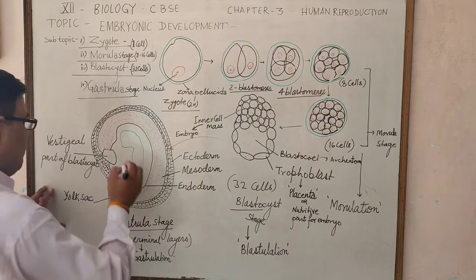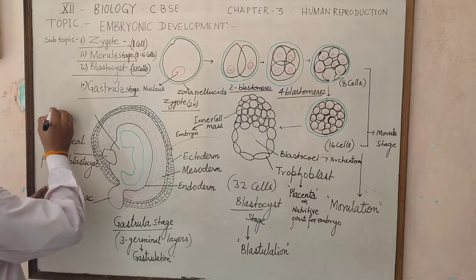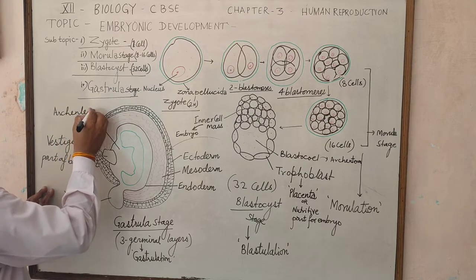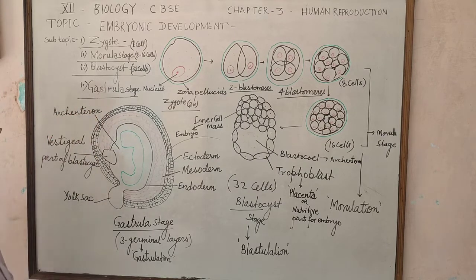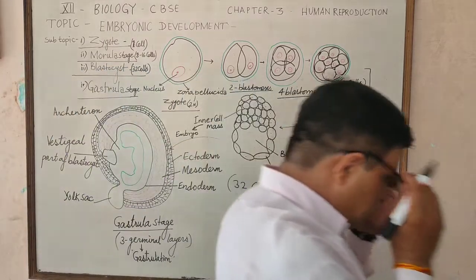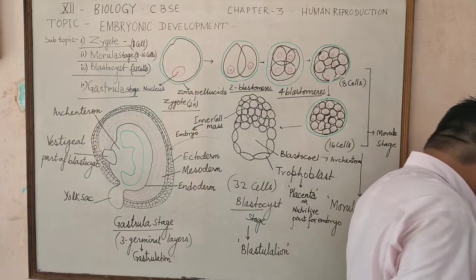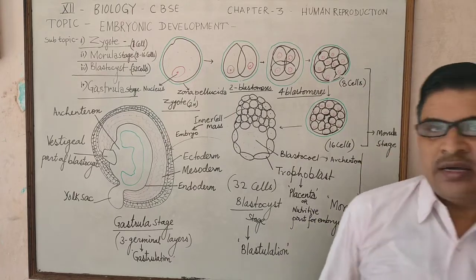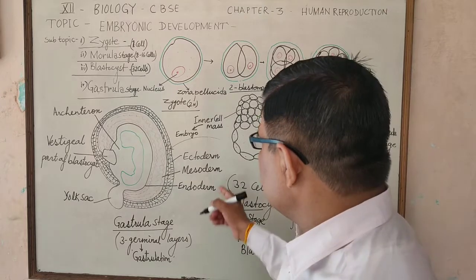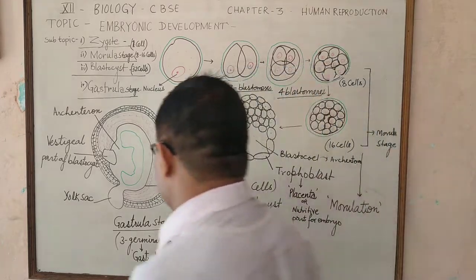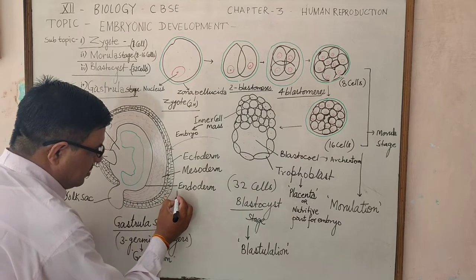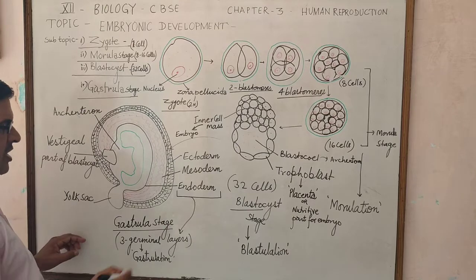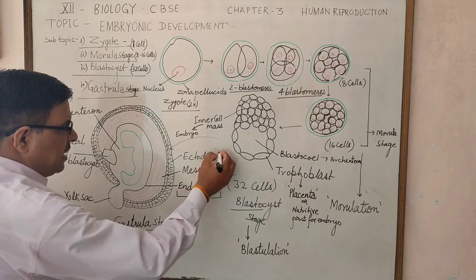This is the archenteron which is found in the gastrula stage. In the gastrula stage, it is generally found that the gastrula has three germinal layers, and these three germinal layers are given the names ectoderm,